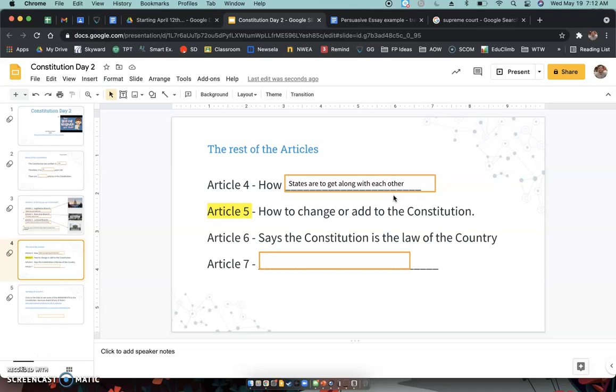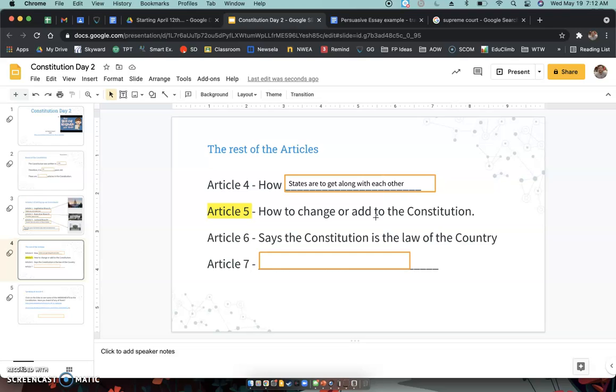Okay. All right, Article 5, very important: how to change or add to the Constitution. We're going to talk about that in the next couple of days. Article number 5 is the reason why we still have the Constitution today. If this was not in here, we would have had to get rid of it a long time ago. Okay, we've had to change and add to things a lot, honestly.